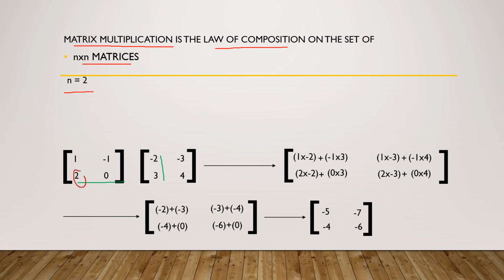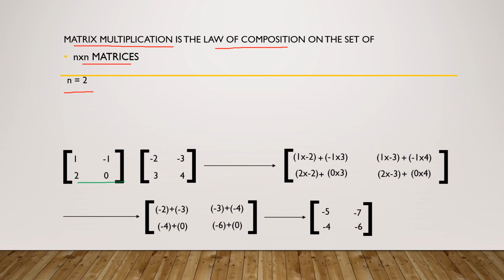So we get 2 into minus 2 plus 0 into 3. The next element is obtained from the second row of the first matrix and second column of the second matrix. So we get 2 into minus 3 plus 0 into 4.